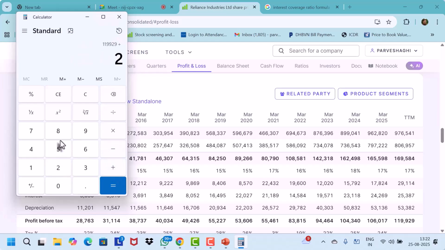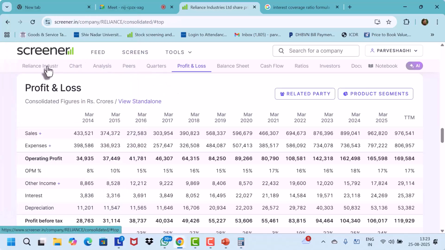So 25,387. How much do we get? 1,45,000. So earlier we wrongly added depreciation, which we should not have. So 1,45,000 divided by 25,387. How much do we get? 5.72. Okay, so we have got almost exactly the same, 5 point, with a little bit of change here.